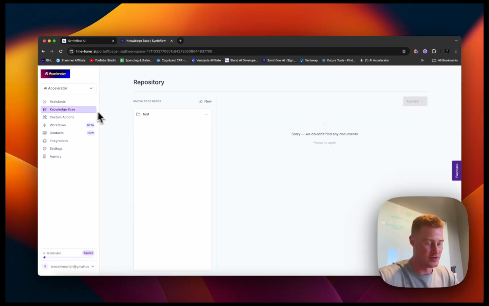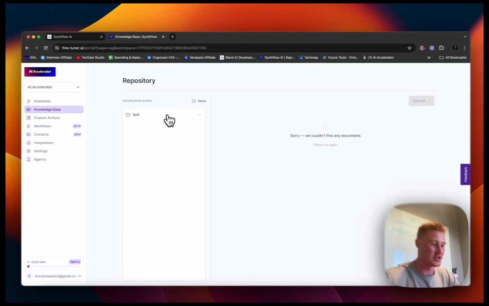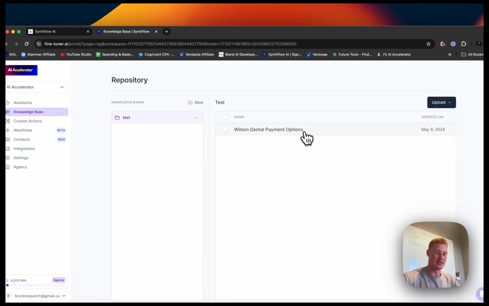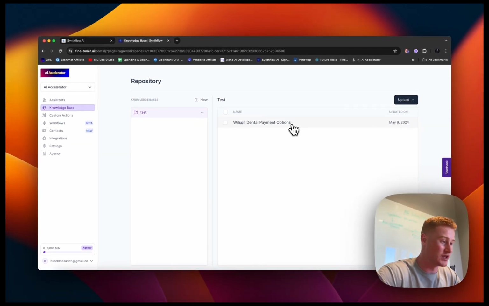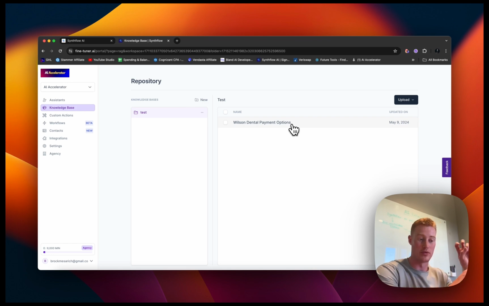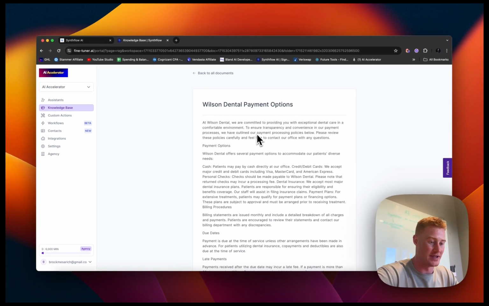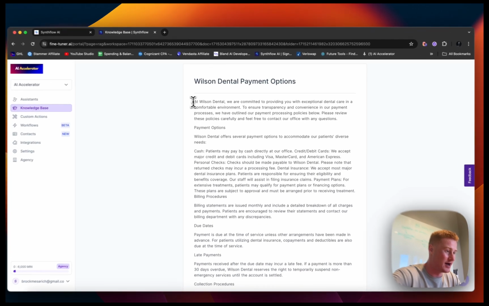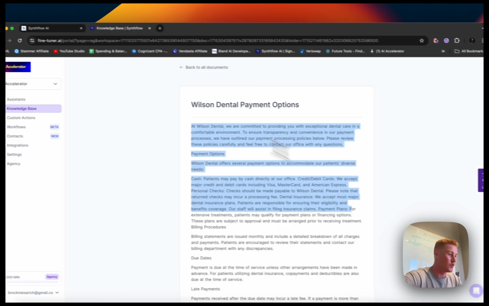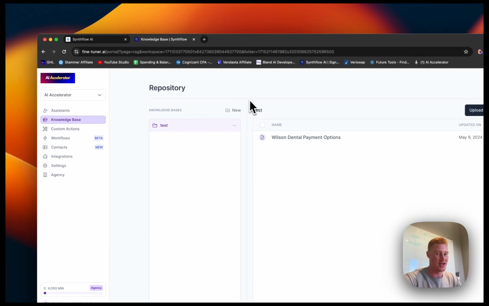Second of all, we have knowledge base here. So this is where we can actually go ahead and add knowledge bases for our AI calling assistants to utilize. So whether that is pricing plans or employee training documents, all of these different things we want our AIs to be able to have as the brain, so to say, that is where we throw this. So you can see here for one of my dental clients, we actually added payment options. So that way, when anybody asks about payment, it just pulls directly from the knowledge base to be able to give the correct answer.